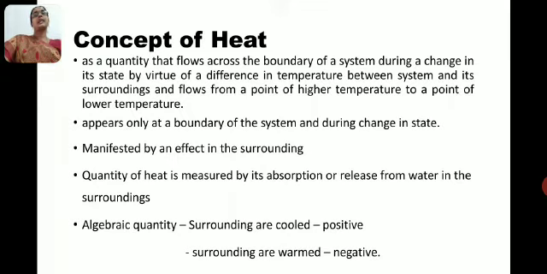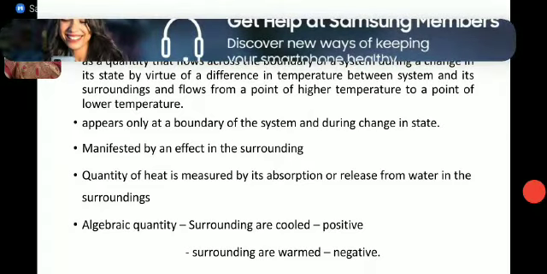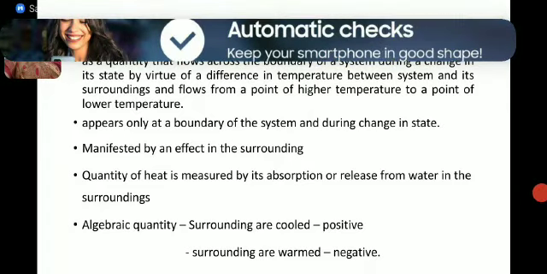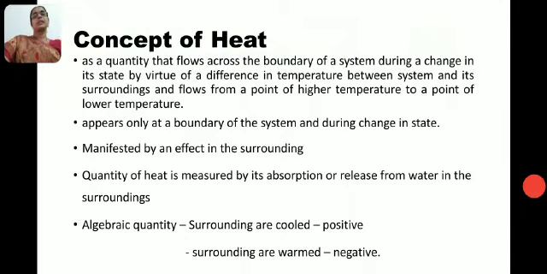Heat appears only at the boundary of a system and during change in state. Heat is manifested by an effect in the surroundings. The quantity of heat is measured by its absorption or release from water in the surroundings.